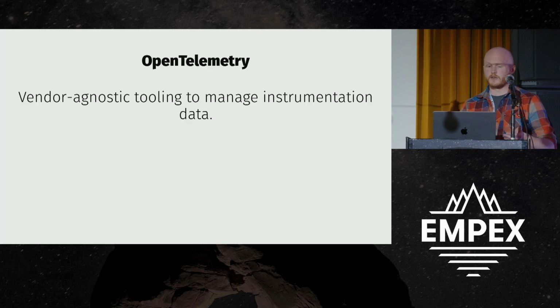There is another library called OpenTelemetry, which does something very similar, but it's vendor agnostic. So you can send it to a slew of different places, all with the same API, all the same interface. The examples I'm going to give are going to be in Spandex because that's what we use and that's what I'm familiar with. But by and large, they should be roughly interchangeable. The community at large is mostly going towards OpenTelemetry, so if you are interested in setting this up, I would investigate that.